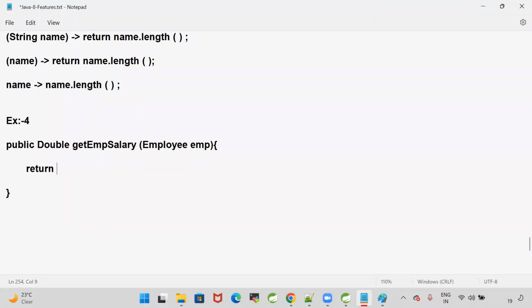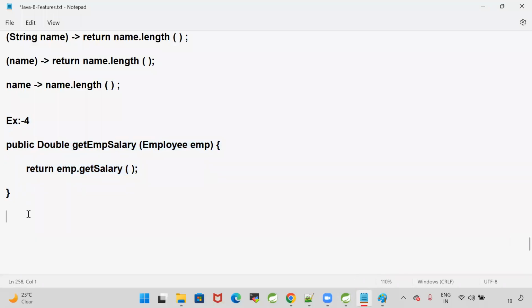Assume that this method is calling the employee.getSalary method. getSalary is the method available in the Employee class. Employee is one class which has setters and getters for the variables, and this is my normal Java method. Public double getEmpSalary. Employee object I am passing as the input for the method. That method is calling the getter method of the salary, and it is returning the salary of the employee.